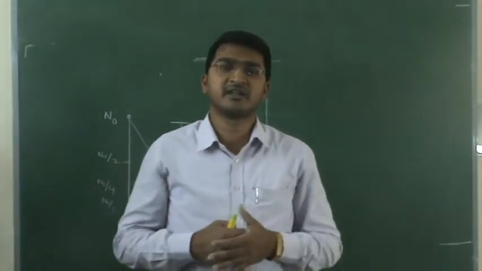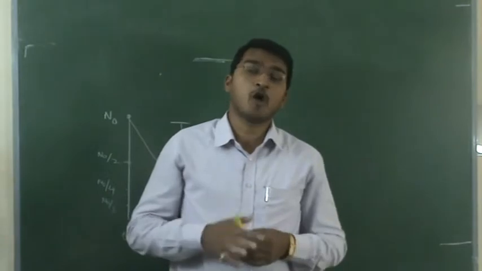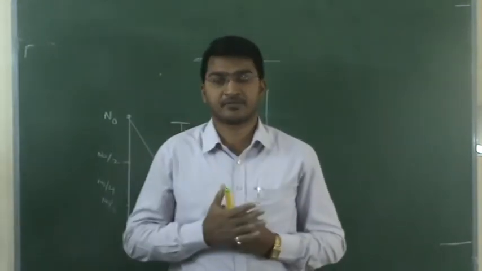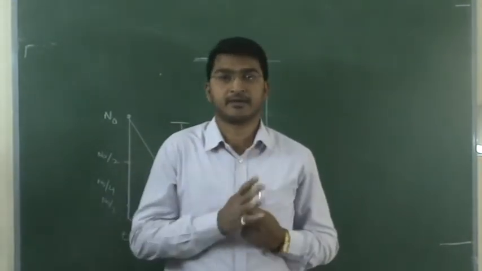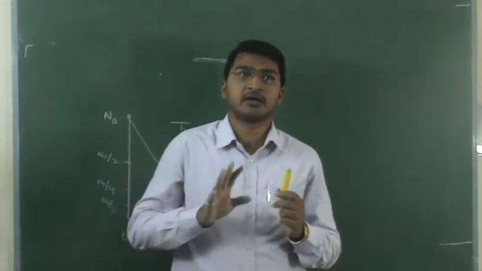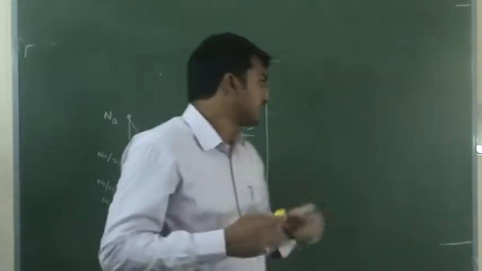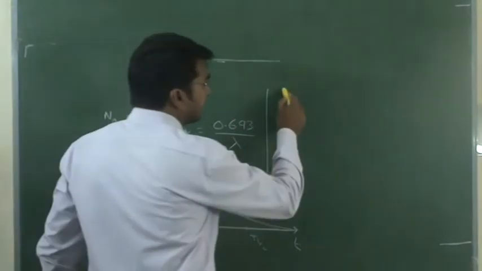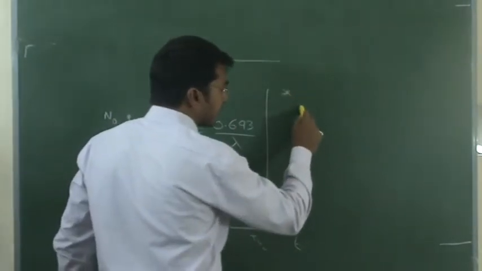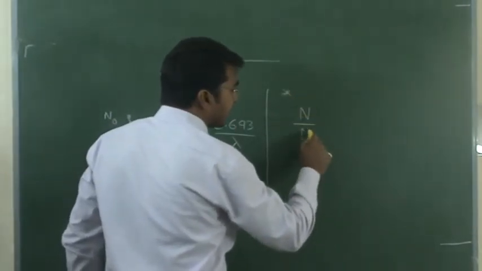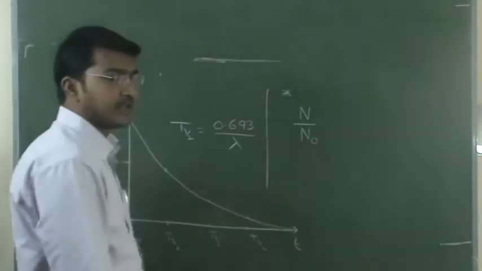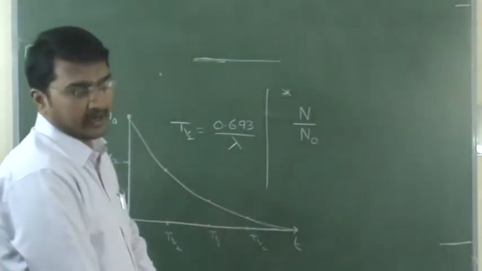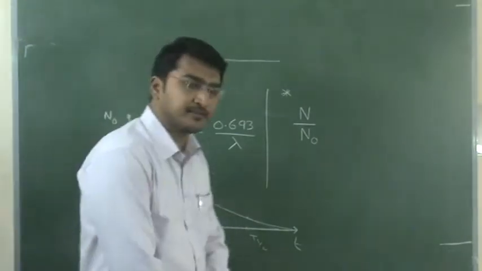But finding it every time is very difficult. How many number of half cycles happened? How can we find it? So there is one shortcut formula, it's very important. N divided by N naught. What does N represent?